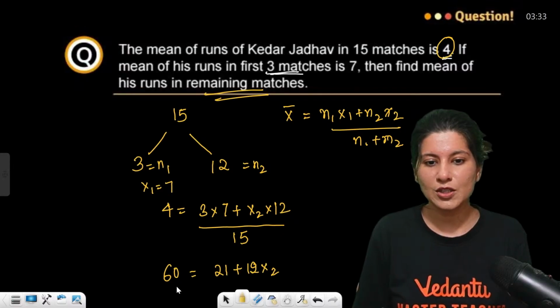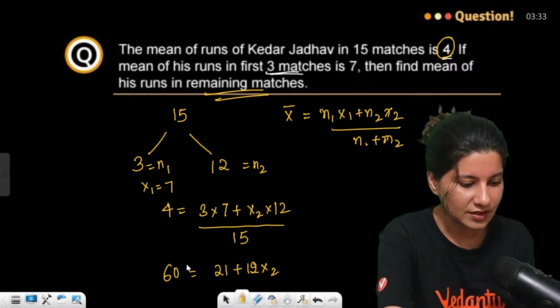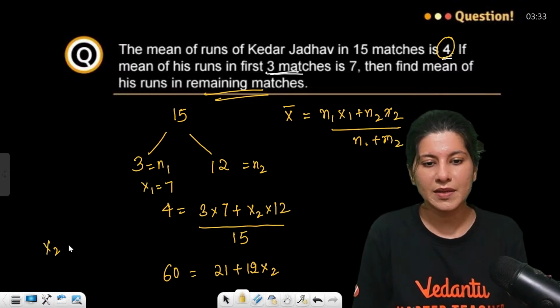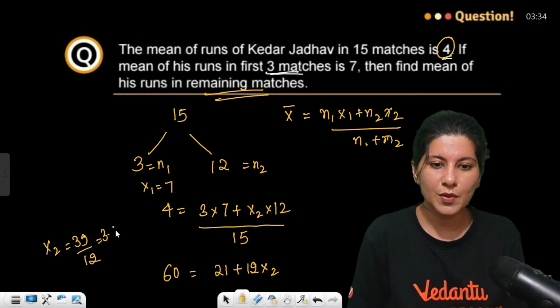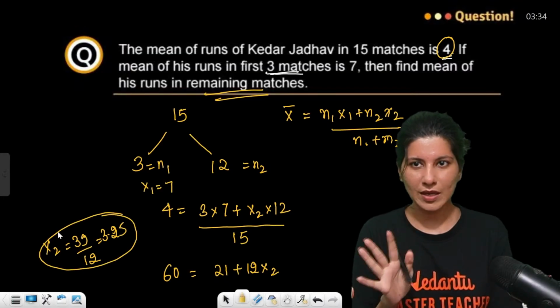So this becomes 39 by 12. So x2 comes out as 39 by 12, or 3.25 if you solve it. Easy peasy, I guess. Basic question.